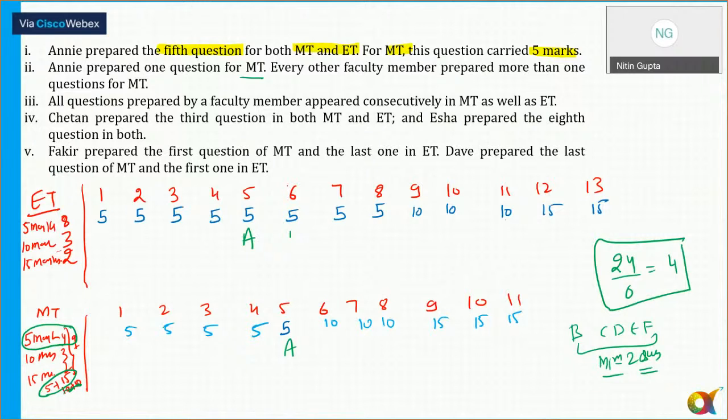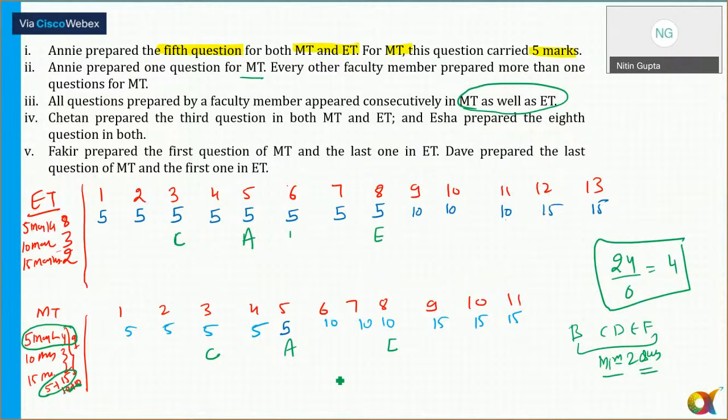We'll check that. Now, all questions prepared by a faculty member appear consecutively in empty. Questions prepared by a faculty member have to appear consecutively. That is important here. Now, Chetan prepared the third question in both empty and ET. So write down Chetan. And Elsa prepared the 8th question in both. So I can write down Elsa and Elsa.